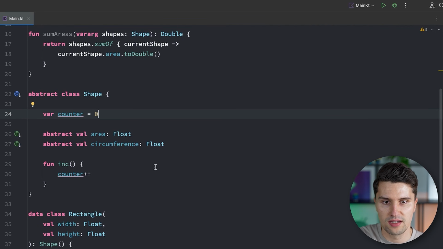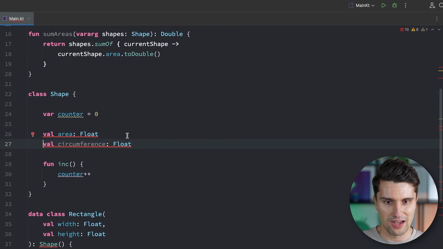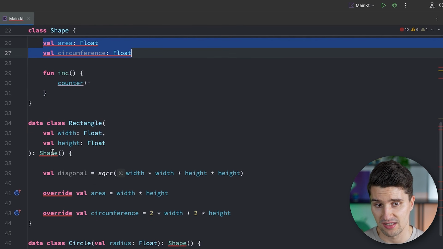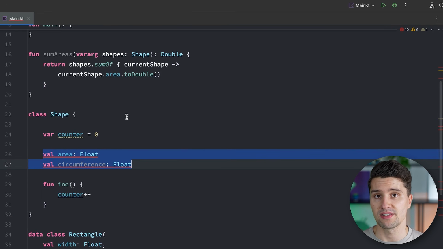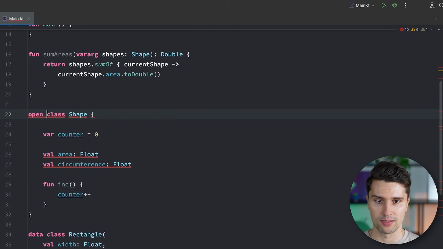You'll notice that if we remove the abstract keyword and also here, then we have to provide an implementation of these values, and then we also can't inherit from a class anymore. So normal classes or data classes are not inheritable. If we want a normal class to be inheritable without having this abstract behavior that we can't create an instance of this shape class itself, we would need to make the class an open class. So that is also a keyword that we can use here.